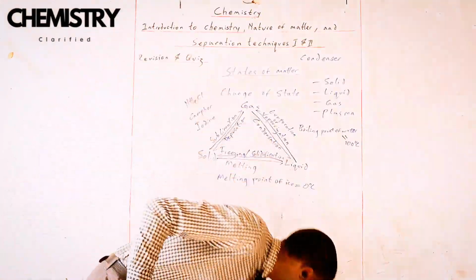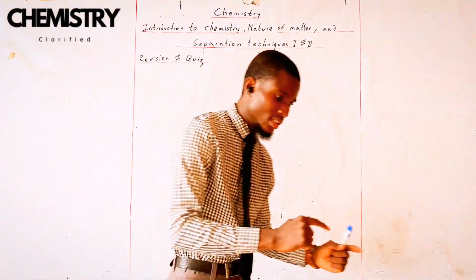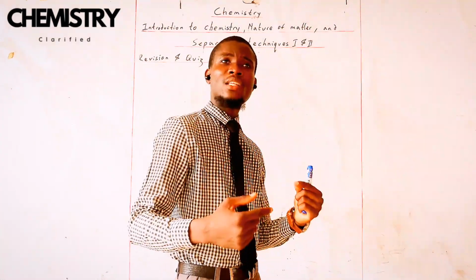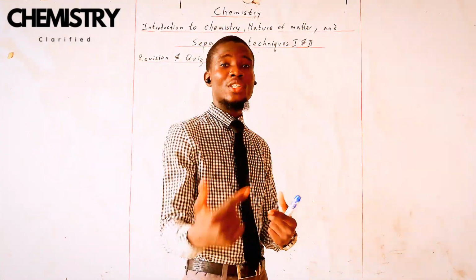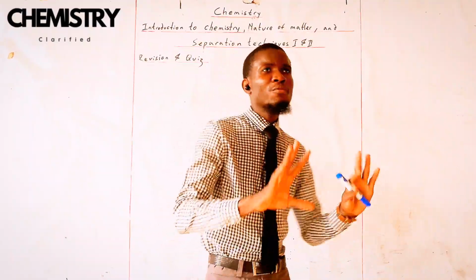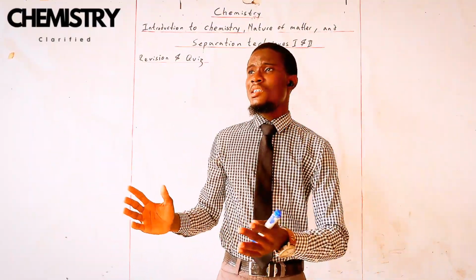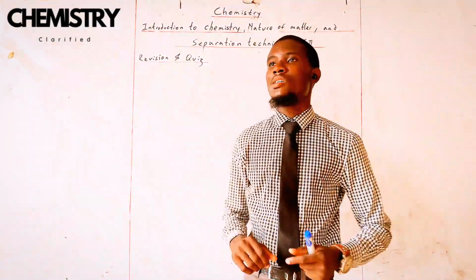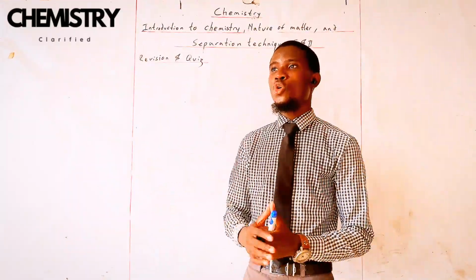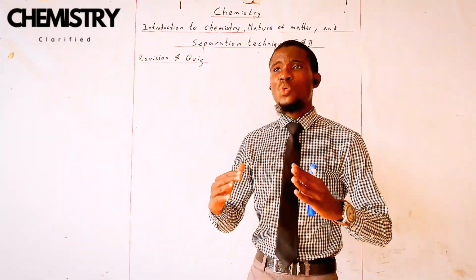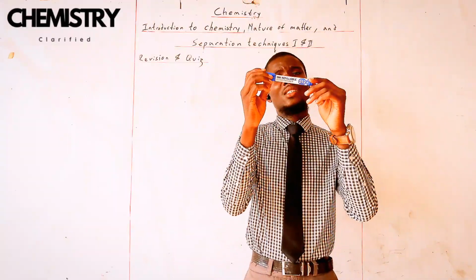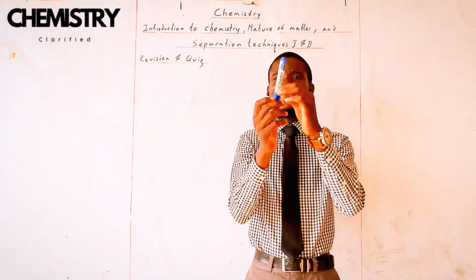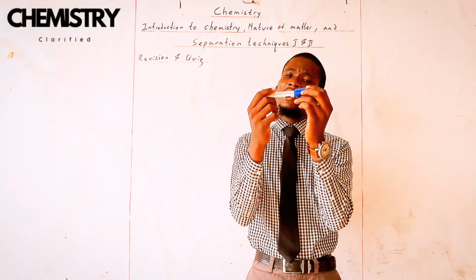Let's quickly do that. Remember where we got here? We're defining chemistry and we made mention of matter. So, we are trying to look at how we can study chemistry, how we can study matter in chemistry. Now, we have looked at matter in the form of its state and the change of state it could undergo. How about when we look at matter in this other perspective? If I get a matter in my hand, what are the things that I'm expected to find inside this matter?